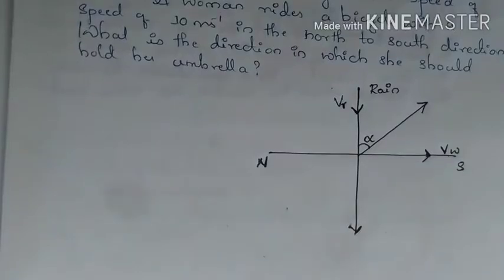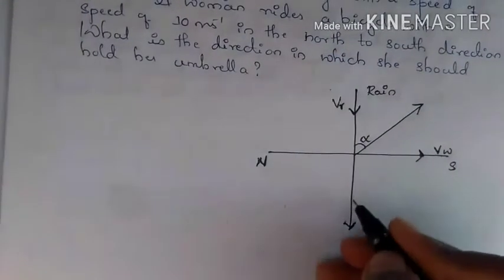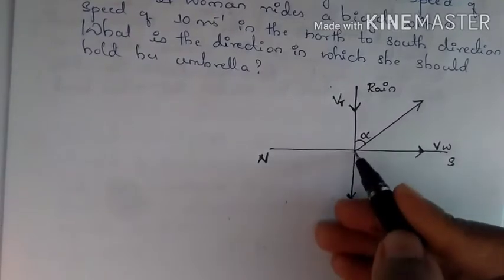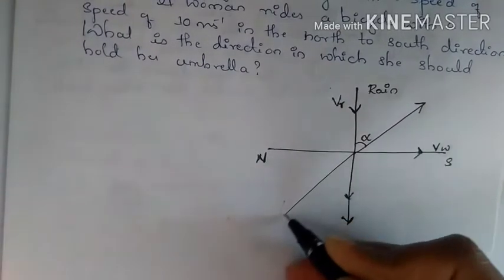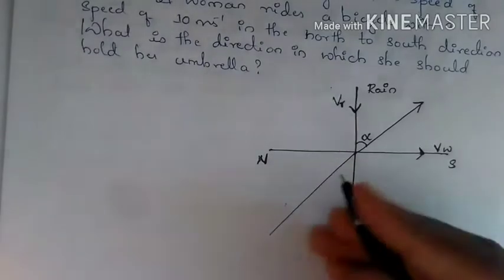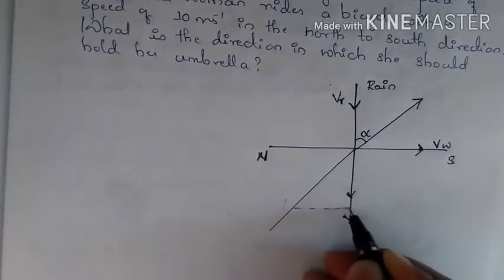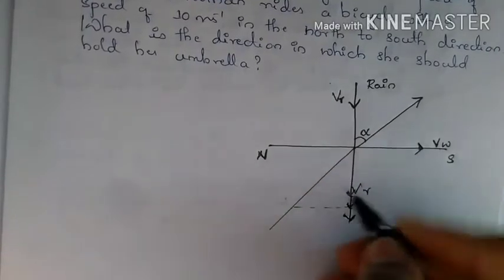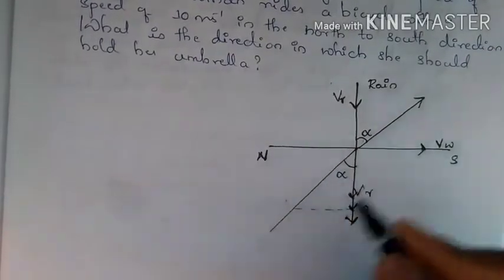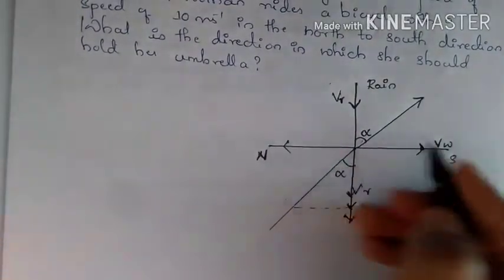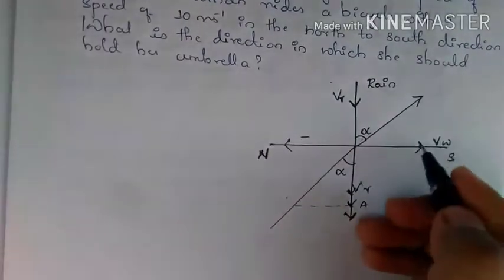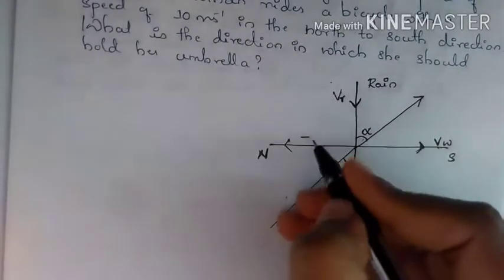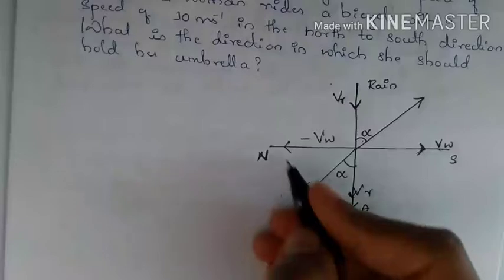If you take VR downwards and VW, then you get the opposite angle alpha in the opposite direction. She is going from north to south, but if you take the opposite vector, then this will be minus VW.